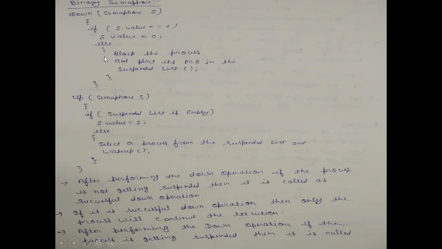This is the working of the down operation on the binary semaphore S. A binary semaphore accepts only two values, either 0 or 1. If the initial value of the binary semaphore is 0, then the process will be blocked and its PCB stored in the suspended list.